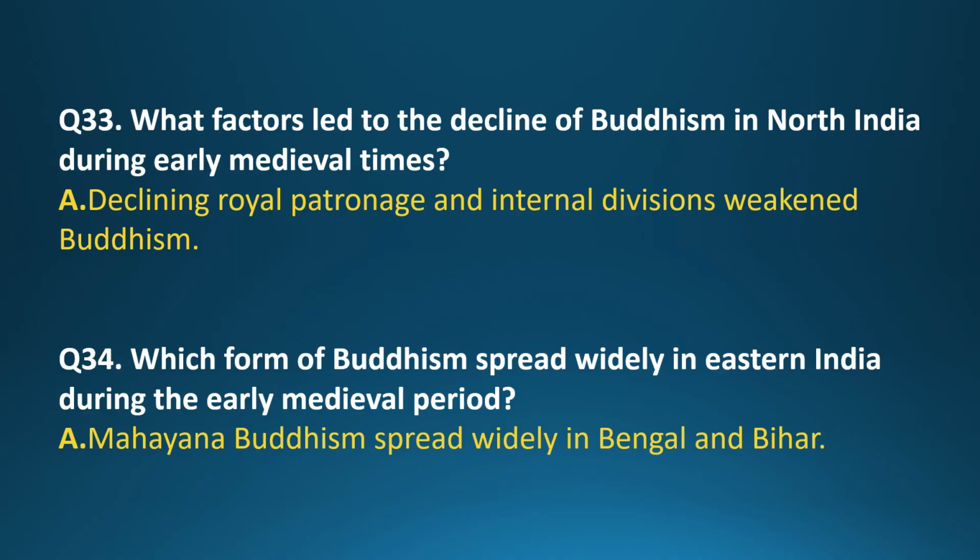Question 33. What factors led to the decline of Buddhism in North India during early medieval times? Answer. Declining royal patronage and internal divisions weakened Buddhism. Question 34. Which form of Buddhism spread widely in eastern India during the early medieval period? Answer. Mahayana Buddhism spread widely in Bengal and Bihar.